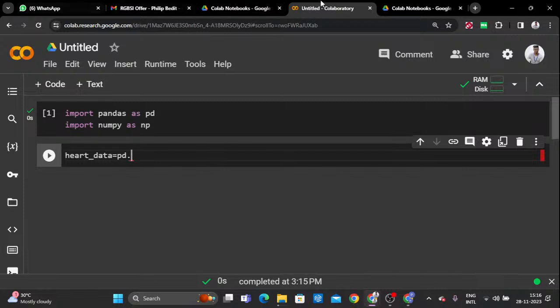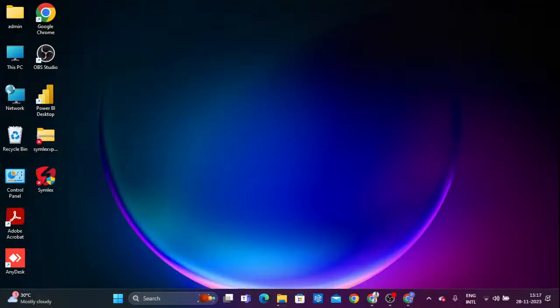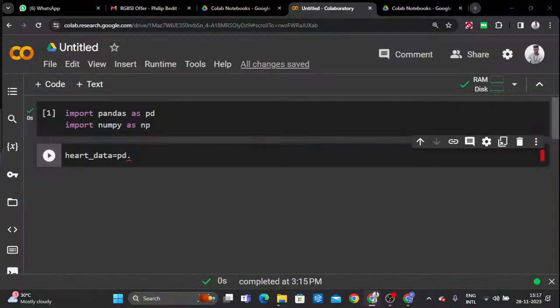We have a function called the read CSV function. What is the meaning of this read CSV? This read CSV function will help to load your data set very perfectly. I will tell you this process one by one, then only can you understand it very easily.